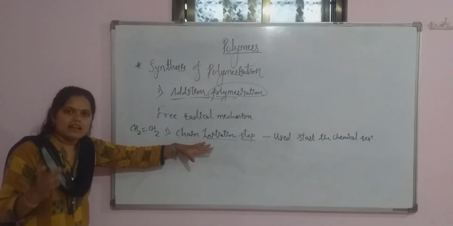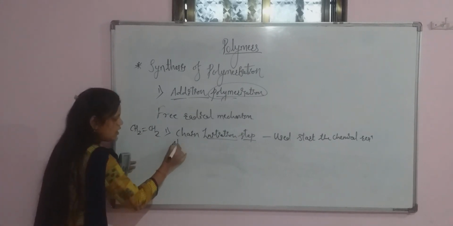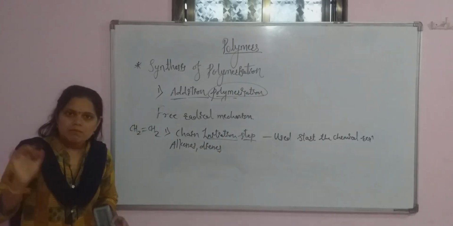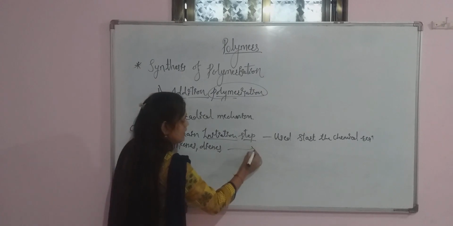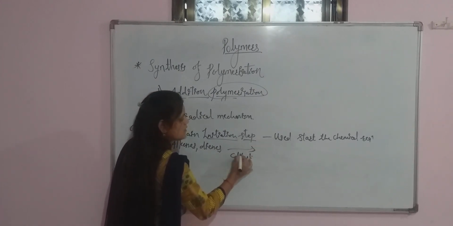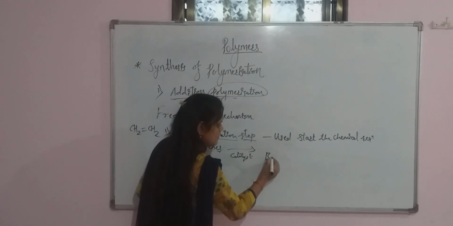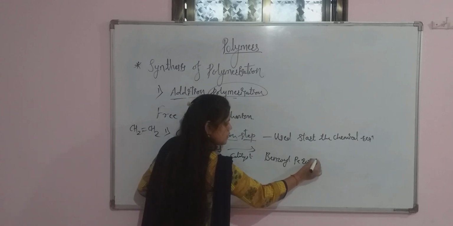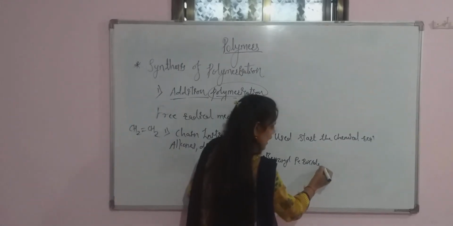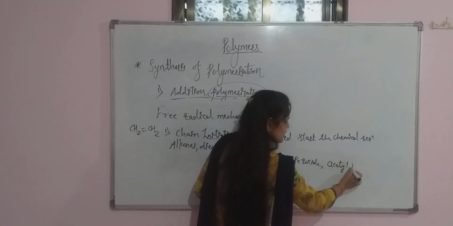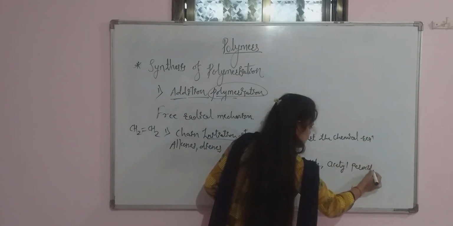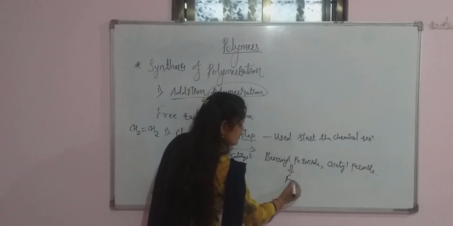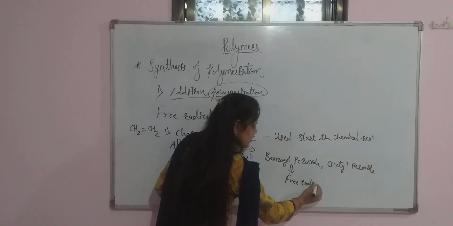Here in this step, what are taken? Alkenes or dienes are polymerized in the presence of a catalyst, like benzoyl peroxide and acetyl peroxide. By using this catalyst, there is a formation of a free radical.